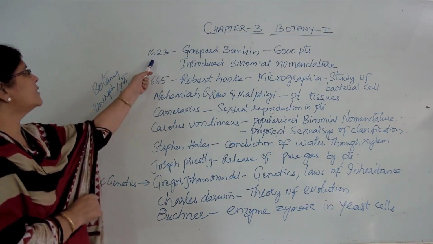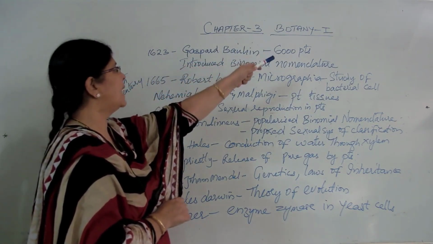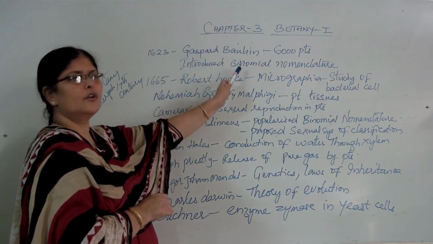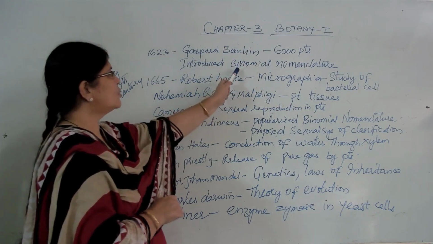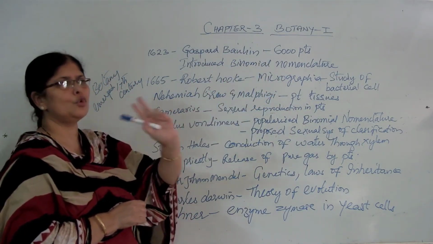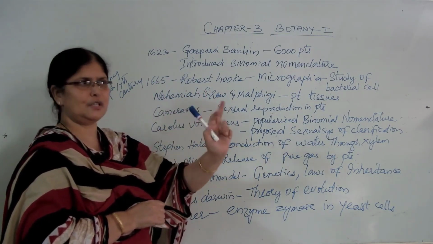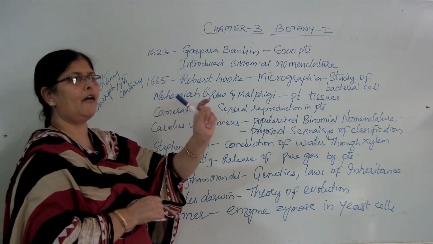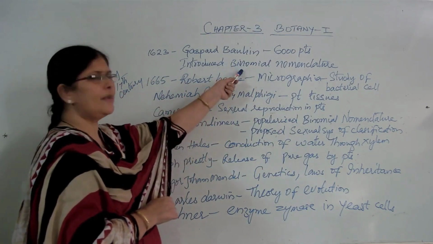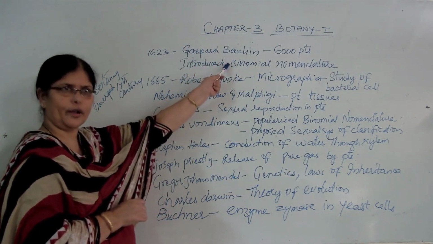In the year 1623, Gaspard Bauhin described 6,000 plants, and he introduced a system of nomenclature for naming the plants, which is called binomial nomenclature. That is, every living organism will have two names. One is called the generic name, the other is called the specific name. This idea of every living organism having two names, binomial nomenclature, was first introduced by a scientist called Gaspard Bauhin.